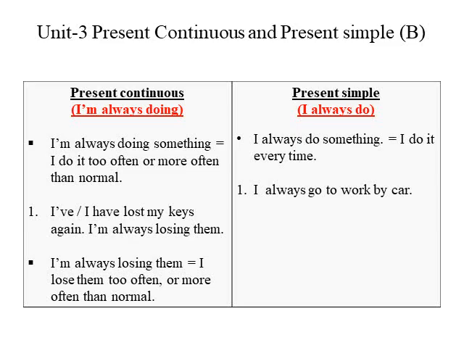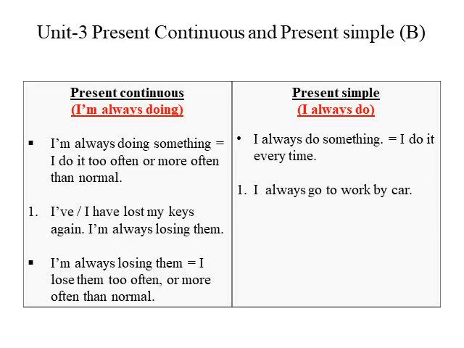So whenever we add always and then add ing to the verb, it's present continuous. I am always losing them. I lose them too often or more often than normal. I do it too often or more often than normal. If any work which I do too often or more often than normal, this is present continuous. I am always losing them.